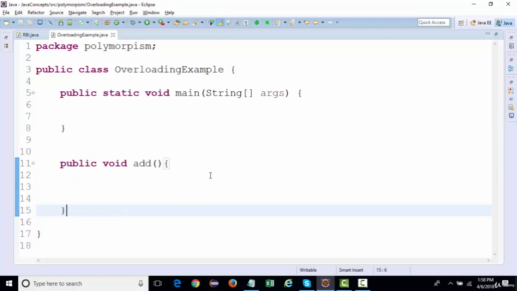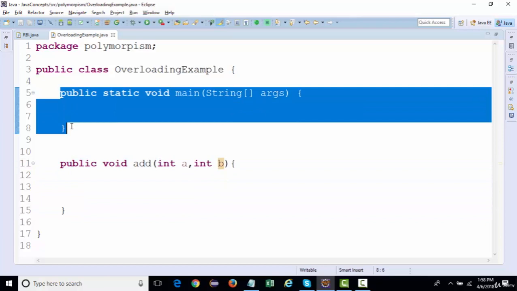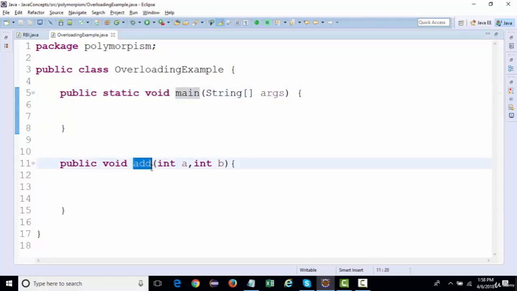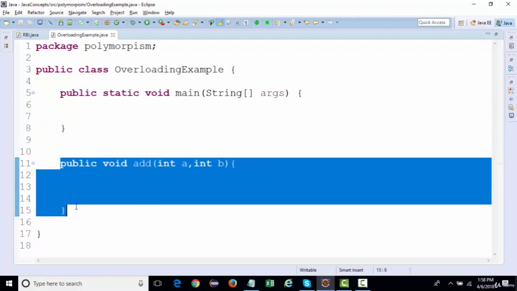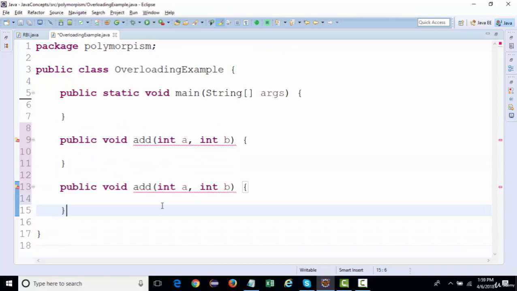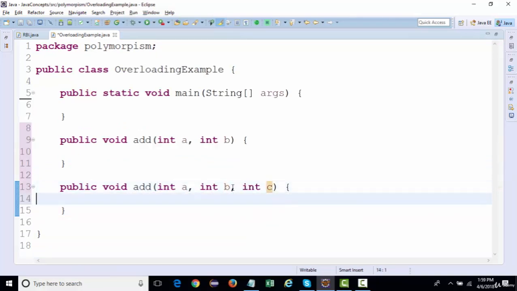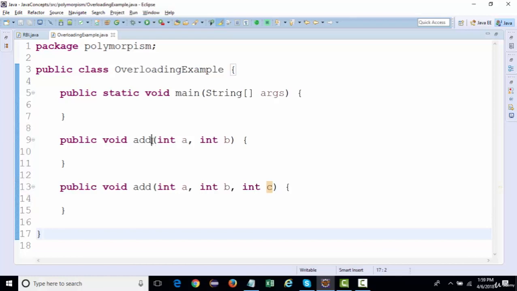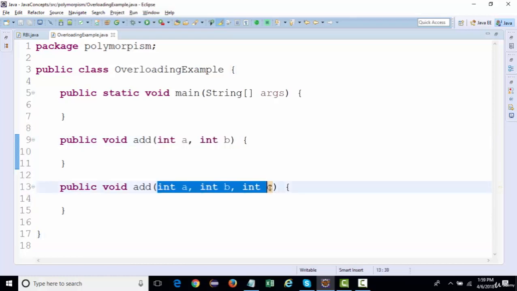Now let's say I write some parameters over here, int a, int b. Now we have two methods inside this class, one is main and one is add. Right now there is no overloading. Now what I can do is create another method with some more arguments, let's say int c. Now the signatures are different. So this is what overloading is.